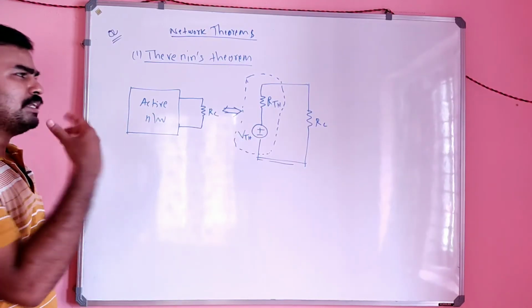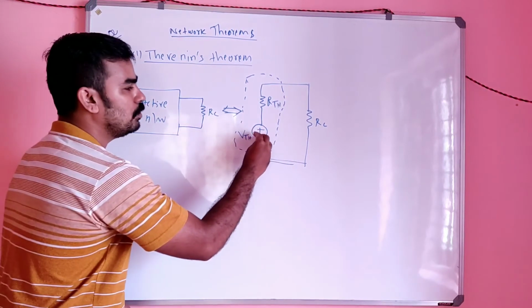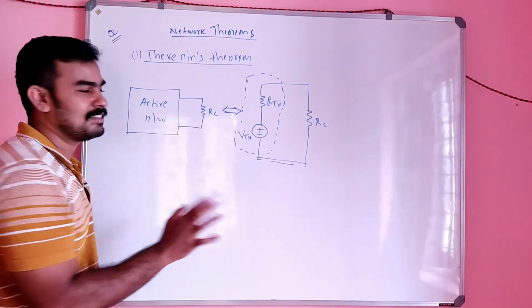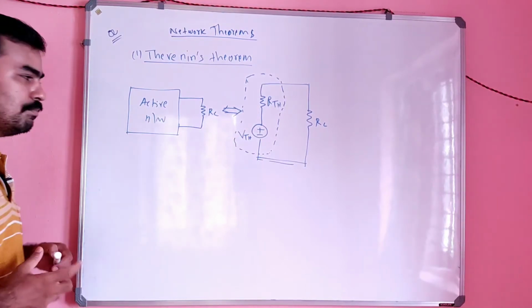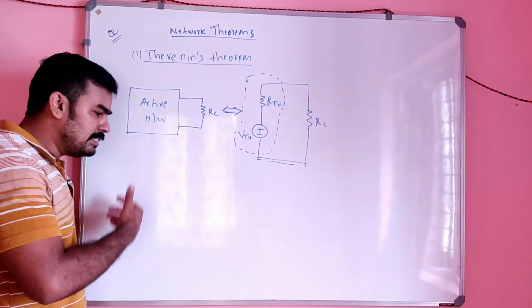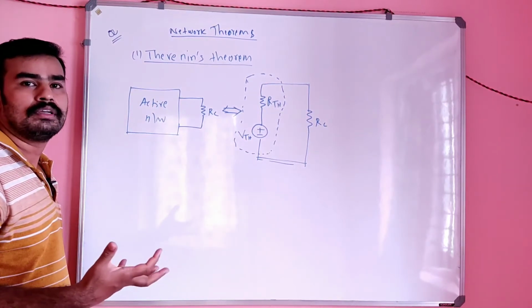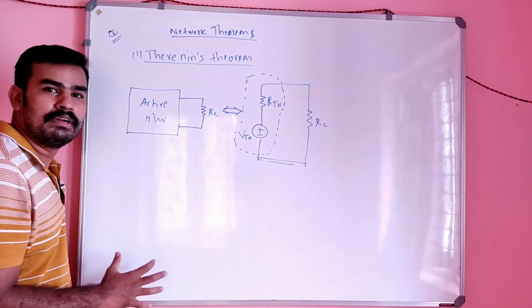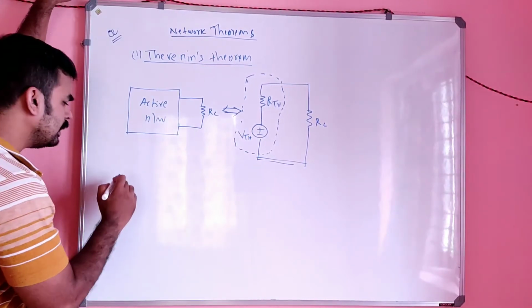Is it clear? So let's do it by a simple example. How can we find the equivalent voltage and the equivalent resistance, V Thevenin and R Thevenin? Let's do it with an example. Even if I write step 1, step 2, step 3 like that, you may be confused. But it is better to do it with a simple example. Okay. Let's see.